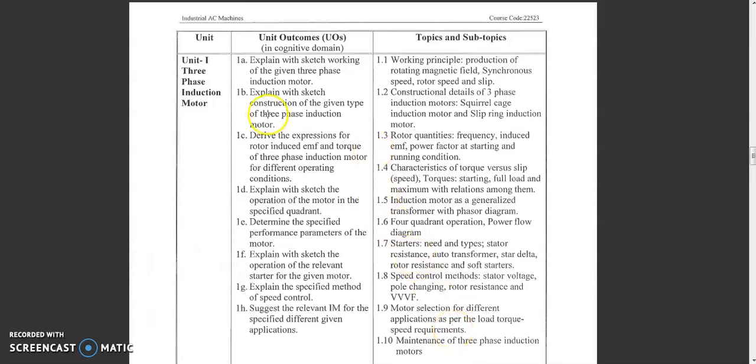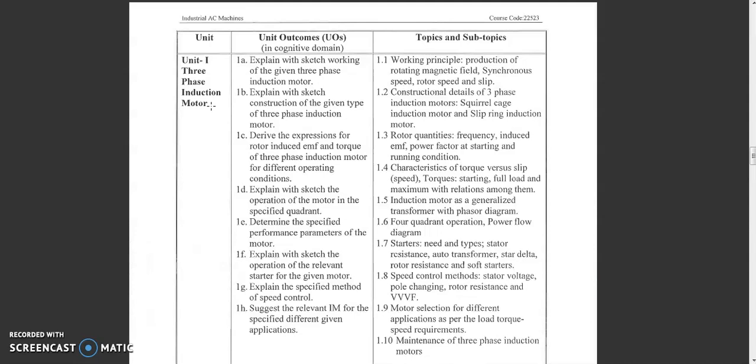Now I will go back to the induction motors. For any industry, almost 85 to 90% of motors are induction motors. You can search any industry where they are using motors.